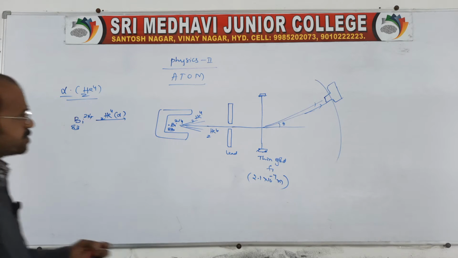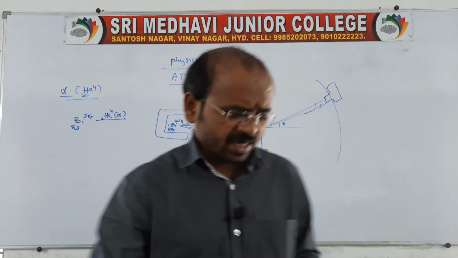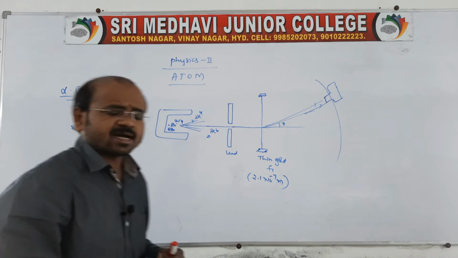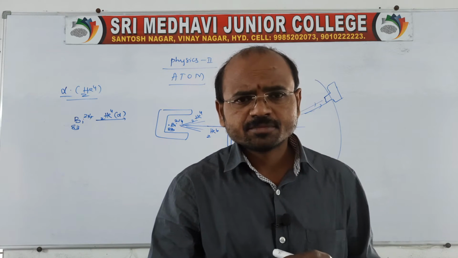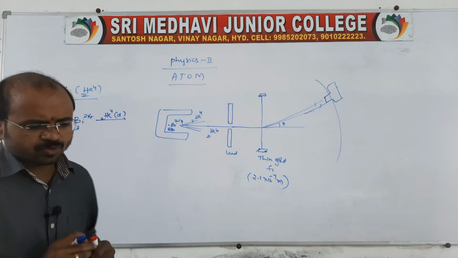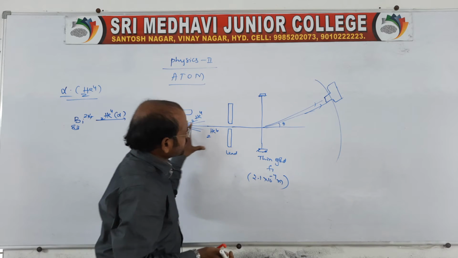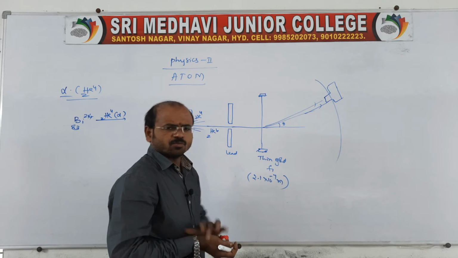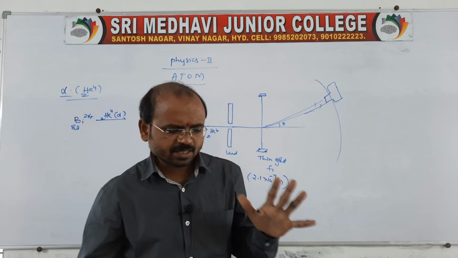This experiment was conducted by Rutherford, and he finally reached a conclusion. Most of the alpha particles propagated through the atom. This is very important: most of the alpha particles were found to pass through the gold foil, because most of the atom is empty.